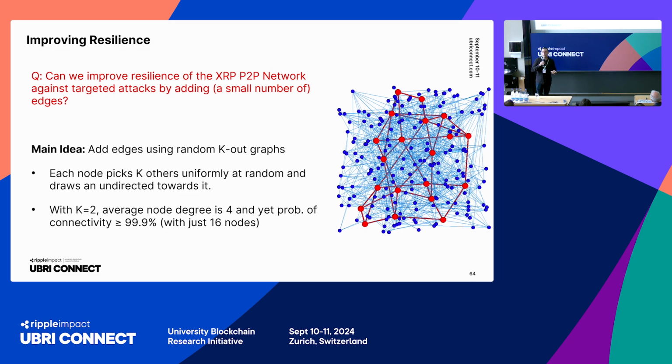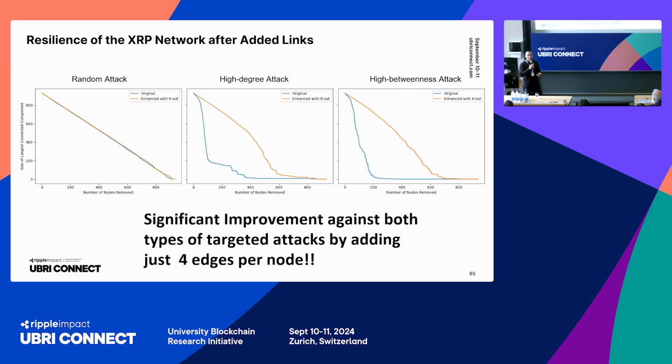What we tried was, if I add to the existing XRP peer-to-peer topology a random k-out construction, can I dramatically improve its robustness? Random attacks was already fine. Can I dramatically improve the robustness to targeted attacks? And it turns out that actually we can. With respect to random attacks, we don't get to improve it even if we add those edges using the random k-out construction, because it was already as robust as a network could be.